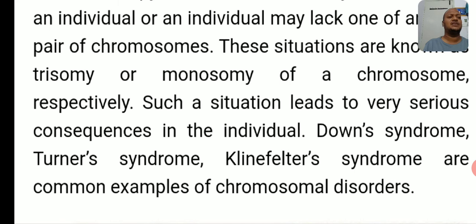Okay, such a situation leads to very serious consequences in the individual. Whenever there is a trisomy or monosomy condition, both lead to syndromes. Down syndrome, Turner syndrome and Klinefelter syndrome are common examples of chromosomal disorders. Up to this, is it clear? Chromosomal disorders are also of two different types, autosomal and allosomal. An autosomal example is Down syndrome, and allosomal syndrome examples are Turner syndrome and Klinefelter syndrome.